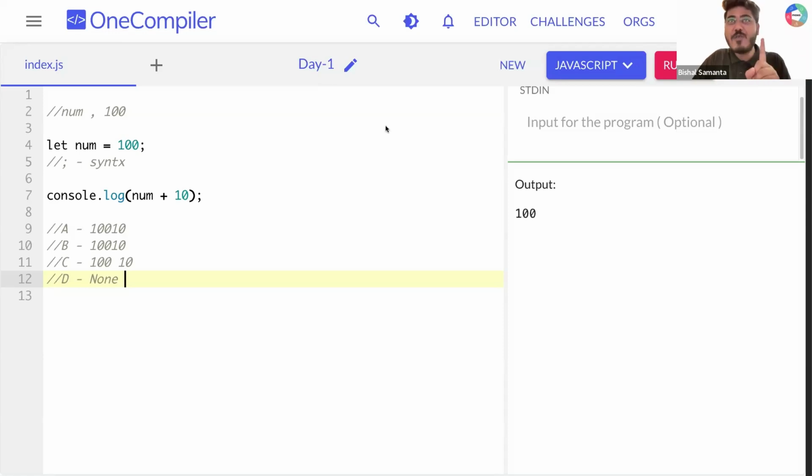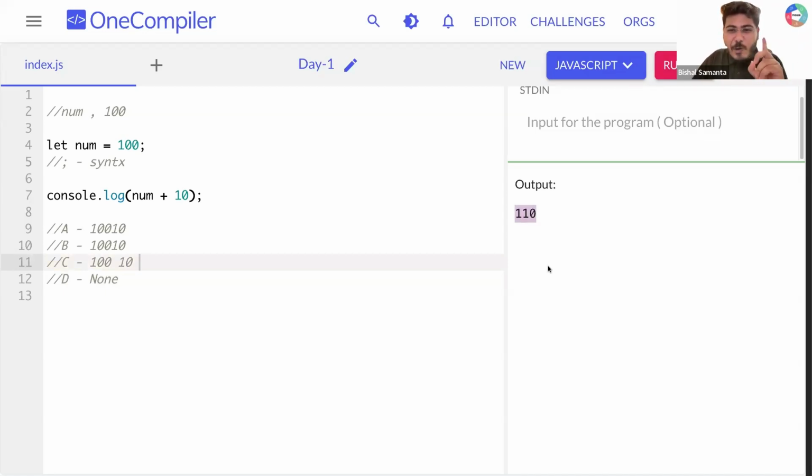Now you will get another wow moment, right? So now if I run this, can you see I'm getting 110 because here I'm using 100 and I'm adding 10, right? 100 plus 10 will give you 110.